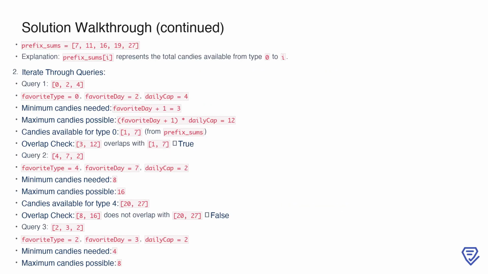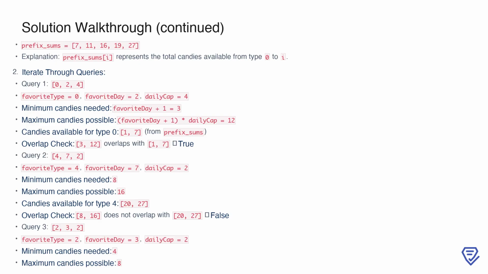The prefix sums for the given candies count array, 7, 4, 5, 3, 8, are calculated as 7, 11, 16, 19, 27. Each value in the prefix sums represents the total number of candies available from type 0 up to the corresponding index. For example, prefix_sums[2] equals 16 means there are 16 candies available in total for types 0, 1, and 2.